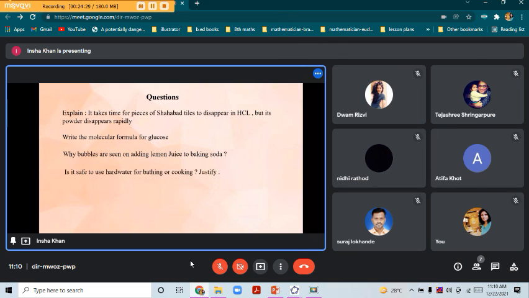Lastly, is it safe to use hard water for bathing or cooking? Justify your answer. It is not safe as it contains minerals like calcium and magnesium. Yes, correct. It can cause harm to skin, so it's better we soften it.